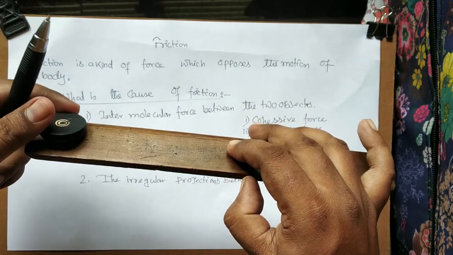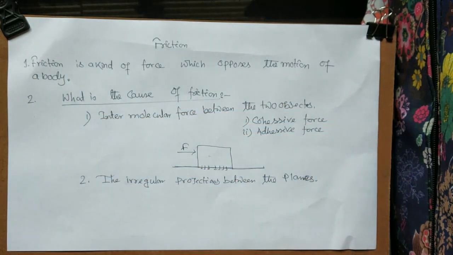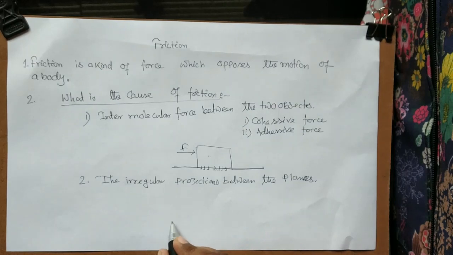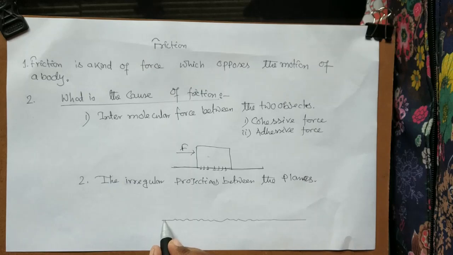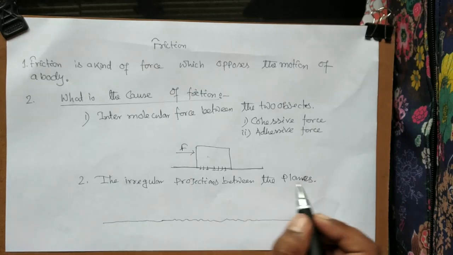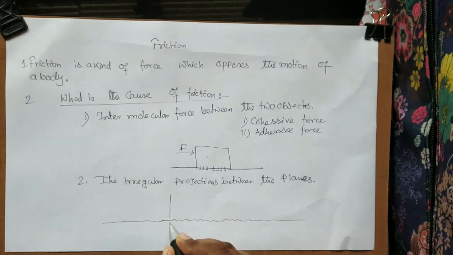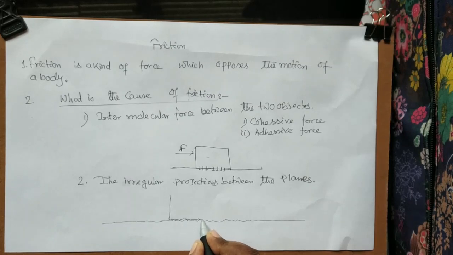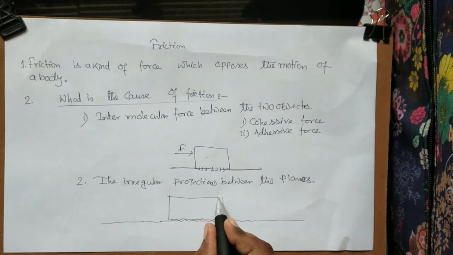If we look more closely, with the help of a microscope, we will feel that the surface I said is totally plain actually has some roughness on it. We cannot see that roughness with our naked eye, and the object I have kept here also has some roughness, which we cannot see either.